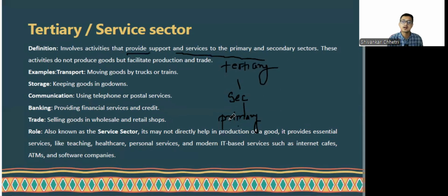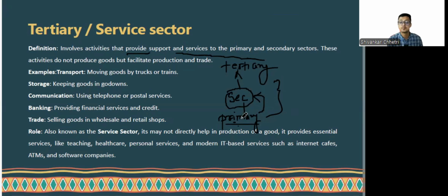Okay, so primary acts as a base. It's all the product of nature, right? And the secondary sector, or the manufacturing sector, converts the product that is derived from nature, the raw materials, into a finished good. And tertiary provides support for both of these. The finished product of the secondary sector is again transported through the service sector, and is sold through the service sector, right? The various credit and financial requirements needed for the primary and secondary sector are also provided by the service sector through banks, etc.